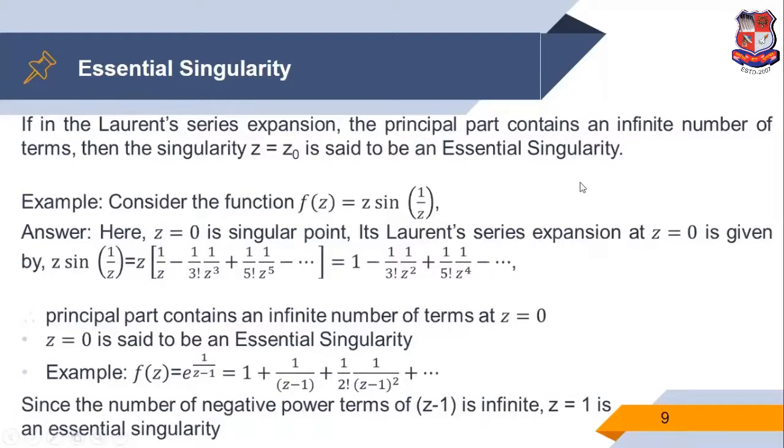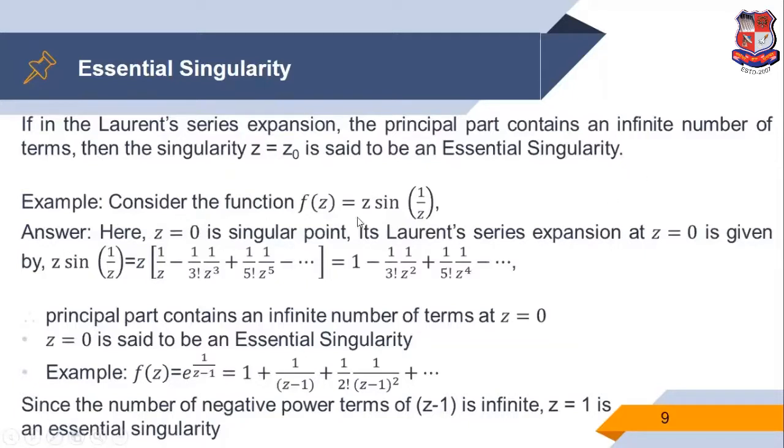So again, I repeat, essential singularity means that in the Laurent series expansion the principal part contains an infinite number of terms. Then the singularity z equal to z0 is said to be an essential singularity.